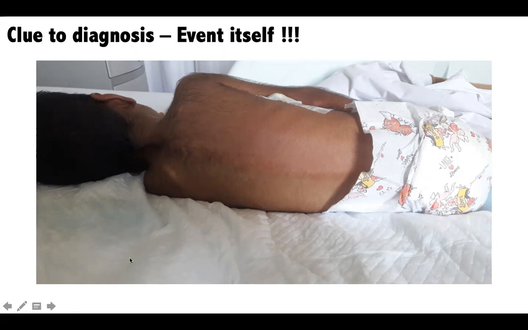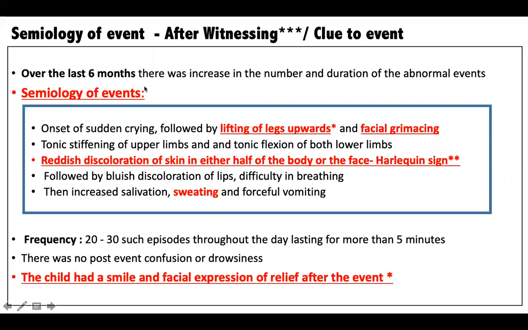So when I Googled what it could be, I just put chronic constipation with autonomic dysfunction and pain. When I put these three terms in Google, the first thing that came was something which used to be known as proctalgia fugax in older ages, or paroxysmal extreme pain disorder. So this was the exact story.